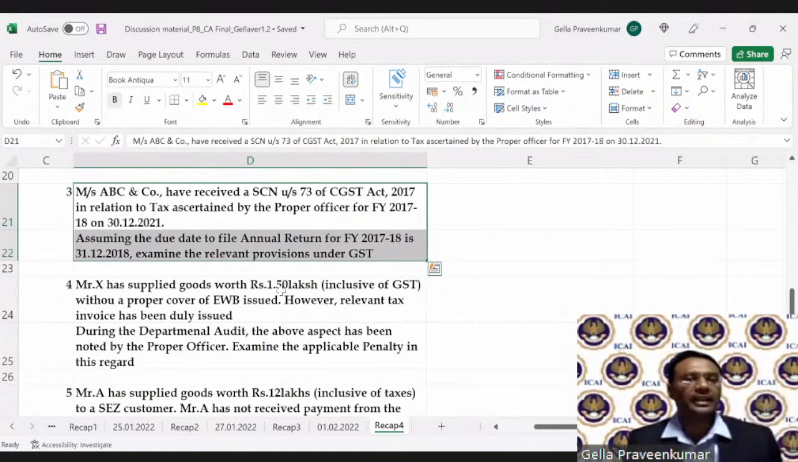So they've asked us to find out what is the time limit within which SCN can be issued and what happens to this SCN. What would be your answer? Question number 3, what would be your answer? Students, I recommend please download this Excel file so that you will be prepared with these answers well ahead of our discussion. Always I post this material along with this Excel file so that you can be well prepared with your answers. For this question number 3, I haven't received any answers so far.